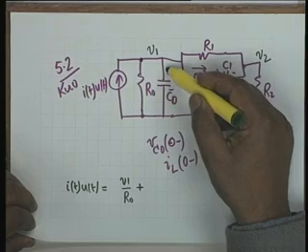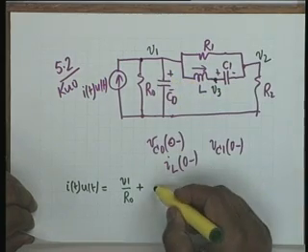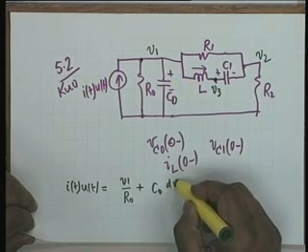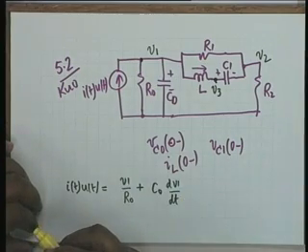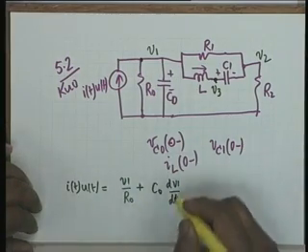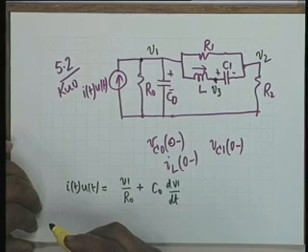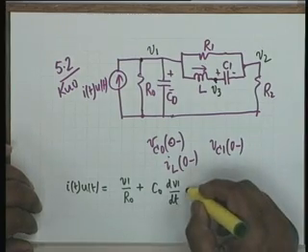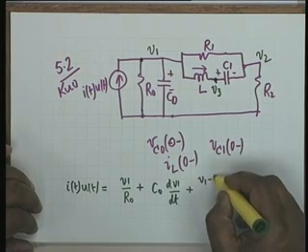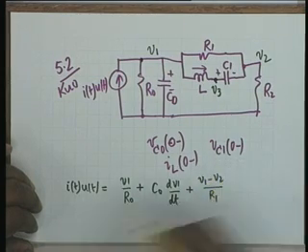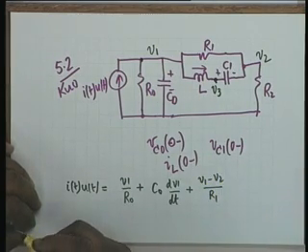plus the current leaving C0, this must be C0 dV1/dt. The initial condition does not show explicitly here because it is a differential coefficient, plus the current that leaves R1, which is obviously (V1 minus V2) divided by R1, alright.